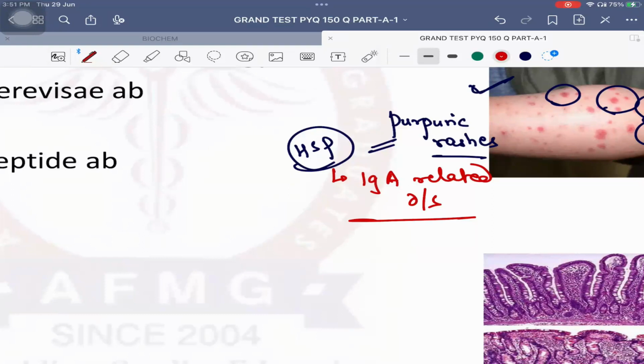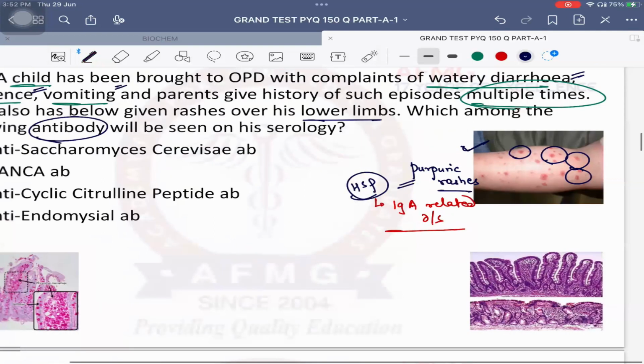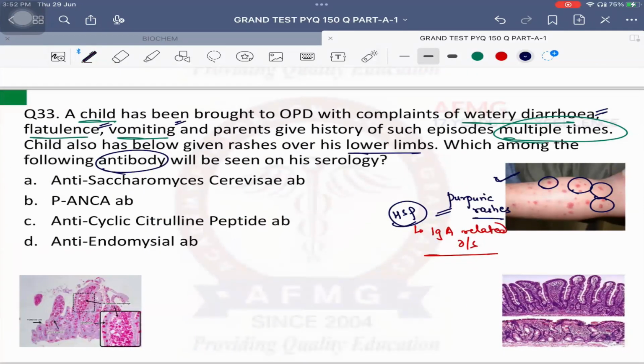vesicles usually over the extensor aspect like elbows and the knees. Drug of choice for dermatitis herpetiformis, previous year question: dapsone. Drug of choice for dermatitis herpetiformis, answer is dapsone. No problem with this, okay? So definitely, what is the likely malabsorption syndrome in this child?